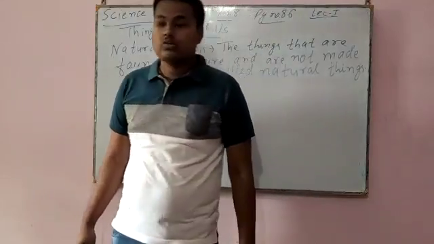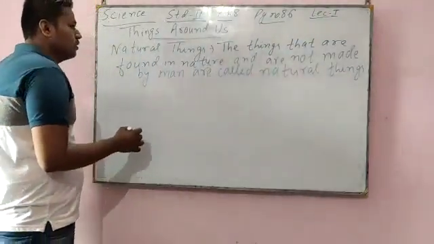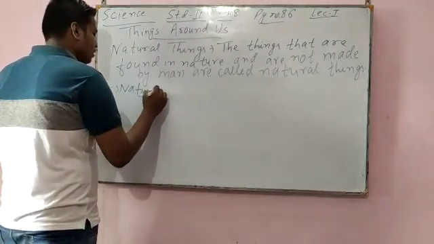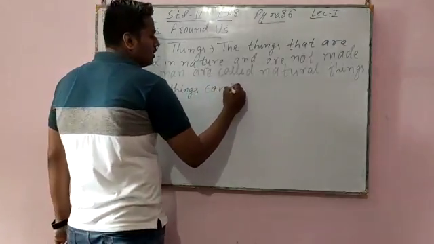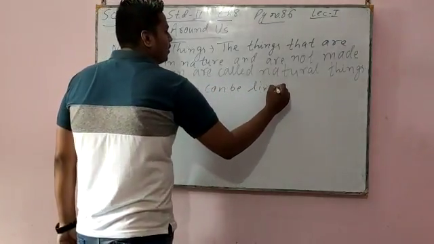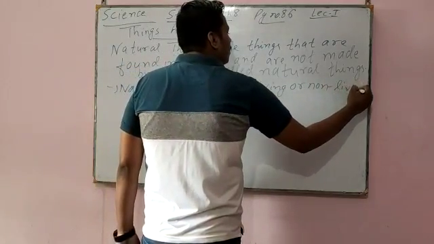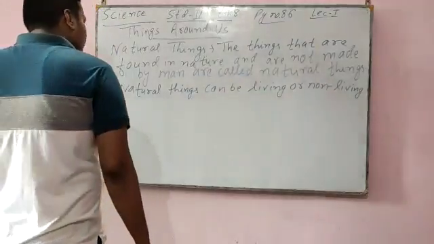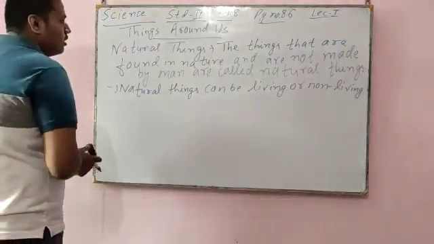So natural things can be living or non-living. First we will see natural living things, then we will see natural non-living things.